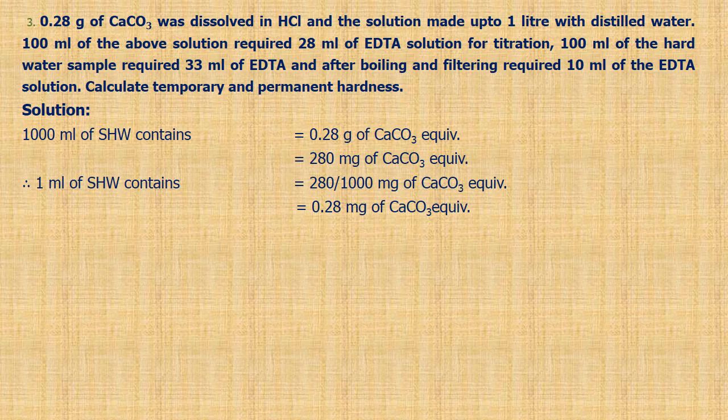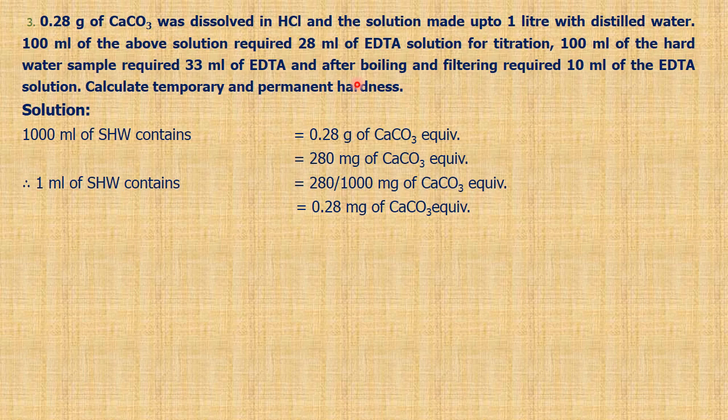One more problem. 0.28 gram of calcium carbonate was dissolved in HCl and the solution was made up to 1 liter with distilled water. 100 ml of the above solution required 28 ml of EDTA solution for titration. 100 ml of hard water sample required 33 ml of EDTA, and after boiling and filtering required 10 ml of EDTA solution. Calculate temporary and permanent hardness. So here all 3 titrations have been carried out, and also a standard hard water is prepared